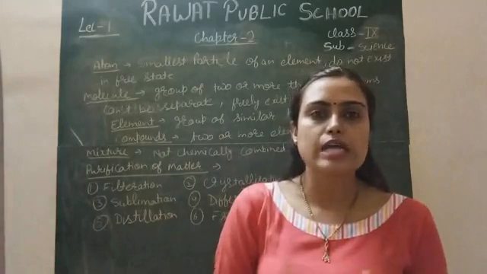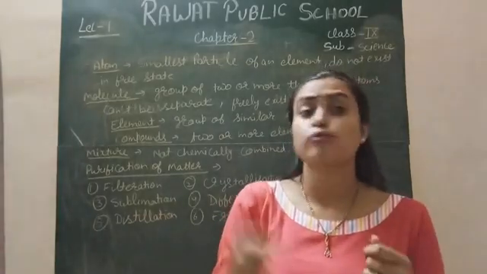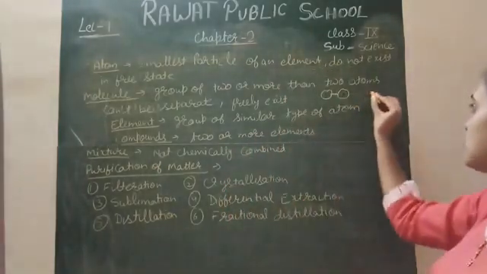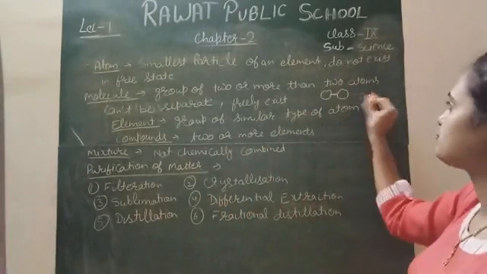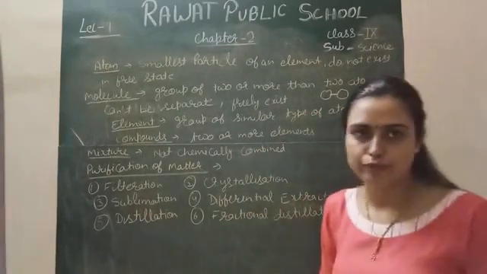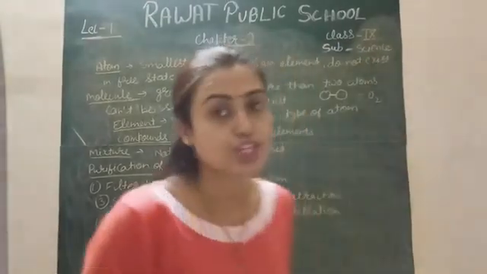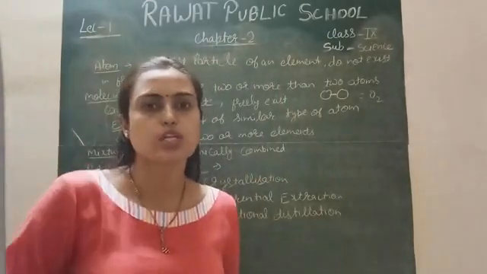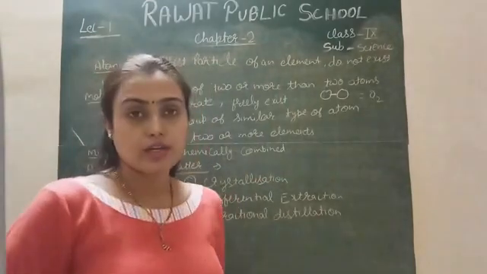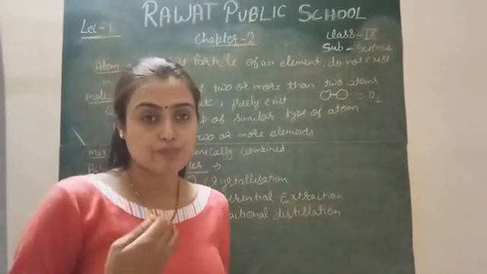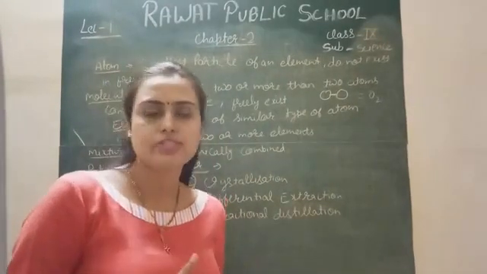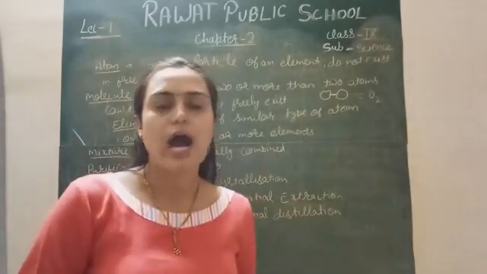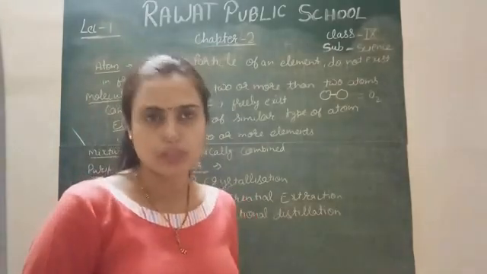Actually, we need a very high technique, so it cannot be done easily. For example, O2 has two atoms of oxygen. They are combined with a chemical bond. It means the dissociation of O2 is very difficult work. We need a very high temperature to dissociate the oxygen into nascent oxygen. So the dissociation of the atoms of a molecule by a simple physical method is not easy. It is impossible. We need very high techniques to dissociate these chemical bonds in molecules.